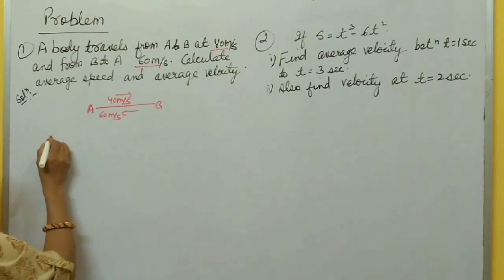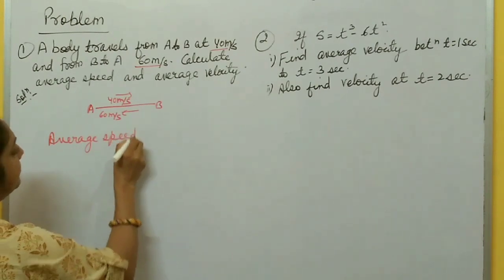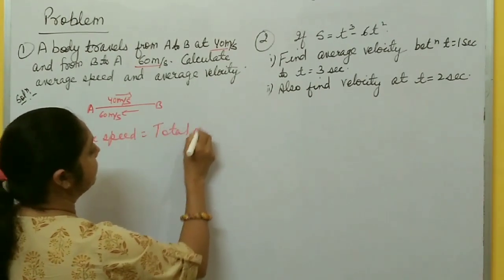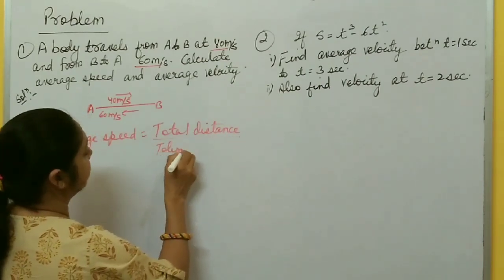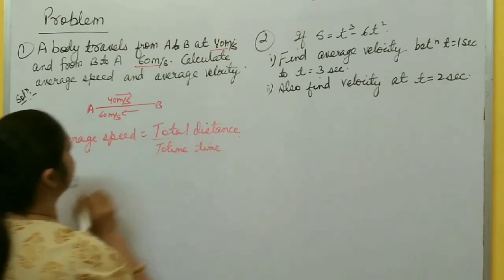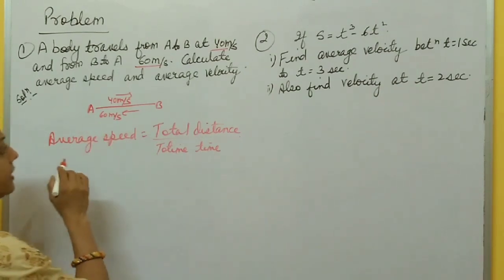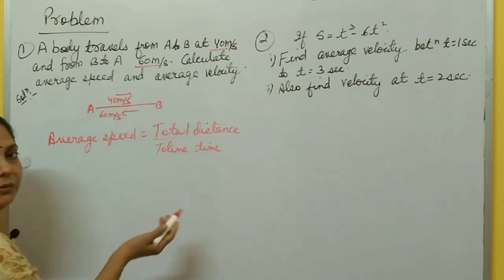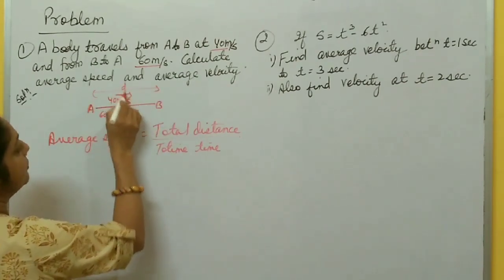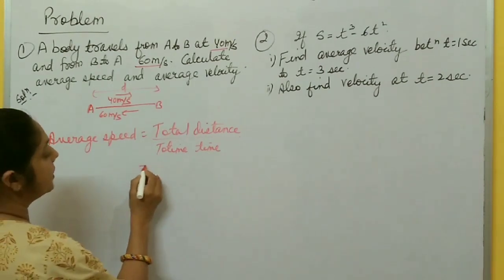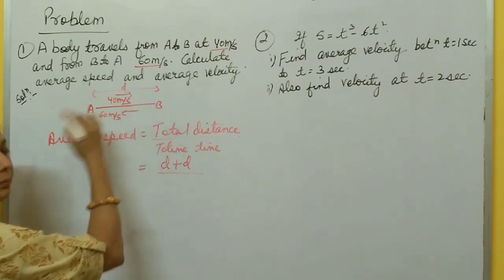So first, you have to calculate average speed. What is the formula for average speed? Total distance traveled by total time taken, right? Here distance is not given, time is also not given, only speed is given. So in this case, during A to B and B to A, the distance is the same. Let us suppose that it covers D distance from A to B, then B to A also D distance. So total distance is what? D plus D.